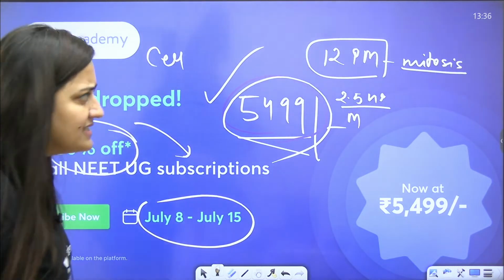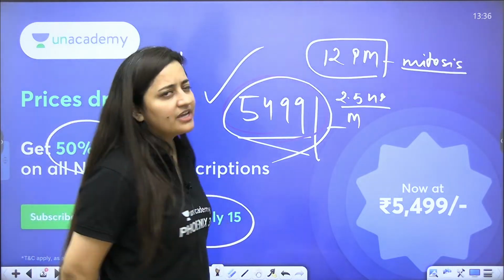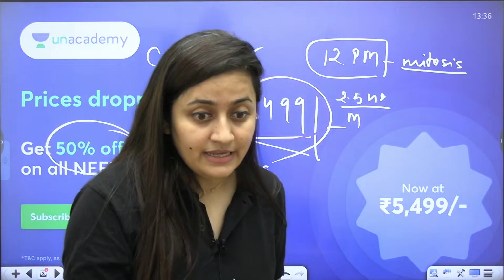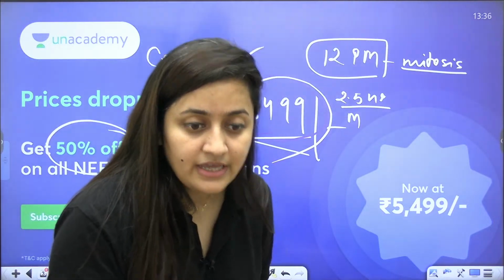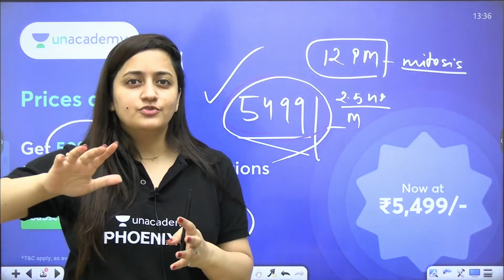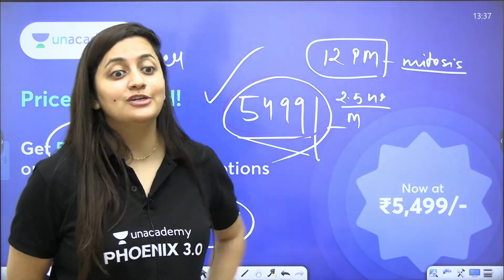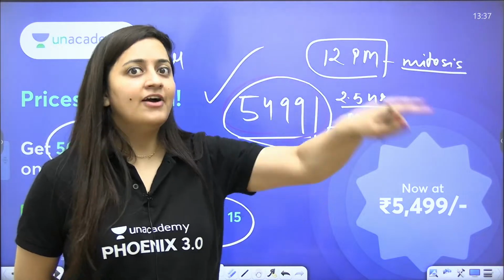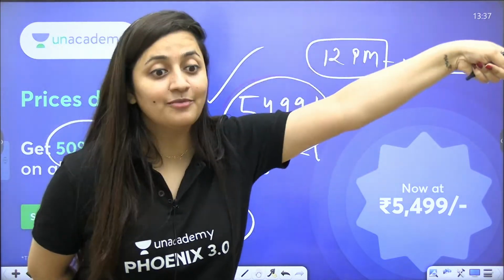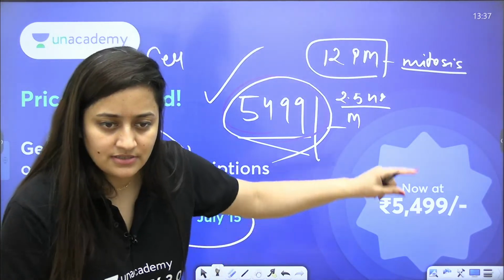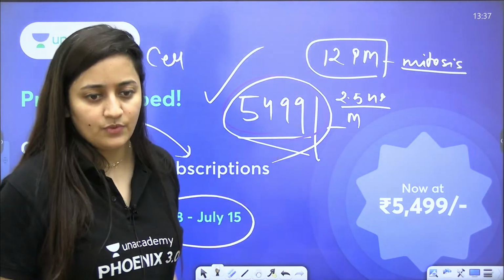In today's class I explained about the last class, because in the last class we didn't discuss the G2 phase mainly. So I cannot just randomly start from G2. That's why I thought I should interlink it, and that is why I'm not starting mitosis today. Even if I start prophase, I have to explain prophase in the next class. So in the next class, I'll directly start with mitosis.